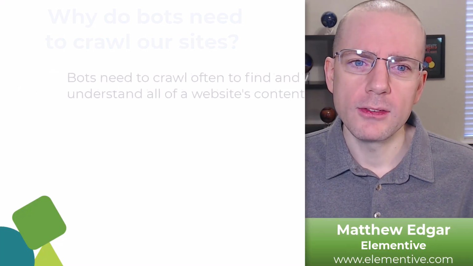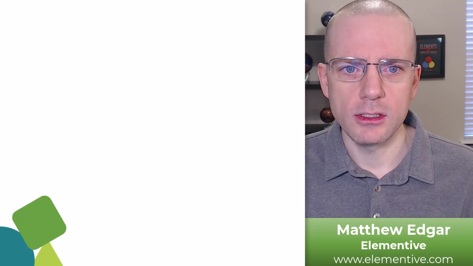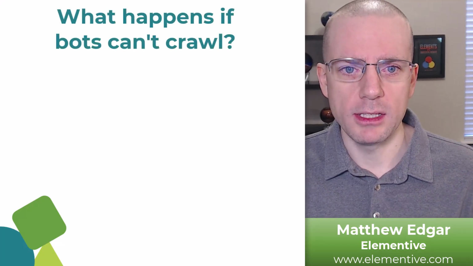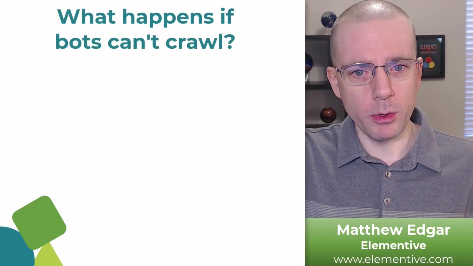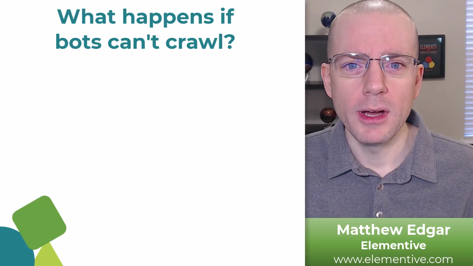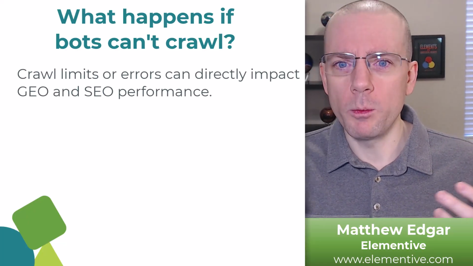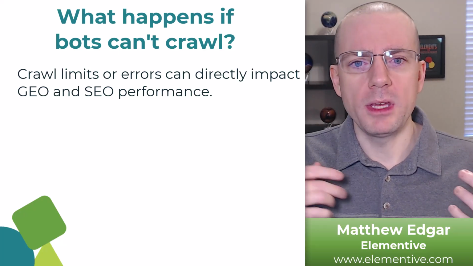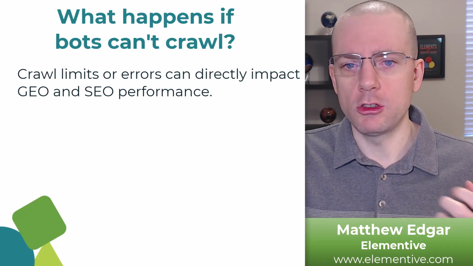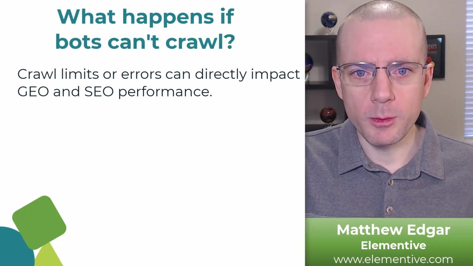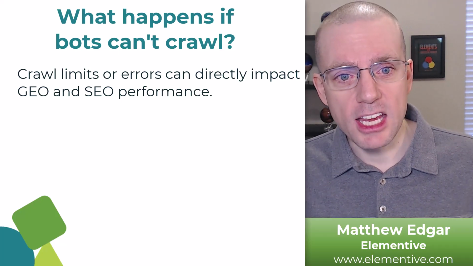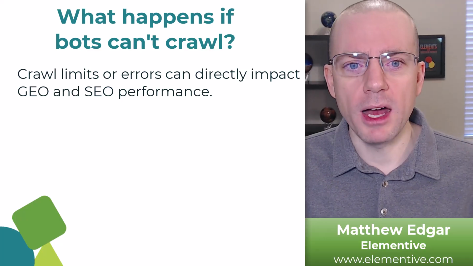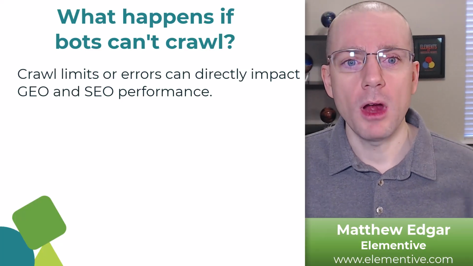So if robots from search engines and AI systems are not able to crawl our website successfully, right, there's something that prevents them from being able to do so, then the search engine won't be able to index or rank our website. The AI system won't be able to include our website in training material or in its knowledge base, so we won't surface in citations or be mentioned in responses. And that presents a really big problem.